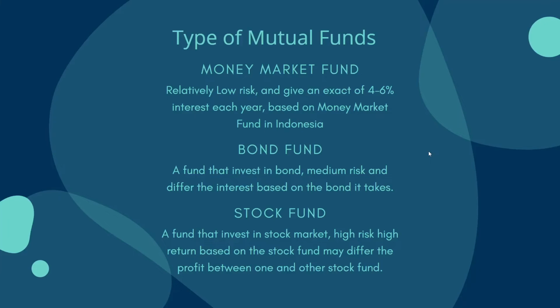And then we have bond fund. Bond fund is a fund that invests in bond, which has a medium risk and differs in interest based on the bond it takes. And then the last one, we have stock fund, which is a fund that invests in stock market, which has high risk, high return based on the stock funds, and may differ in profit from one stock fund to another. Why? Because stock fund A, maybe they buy company A and B, and stock fund B, they could buy company B and C. It will differ in return.